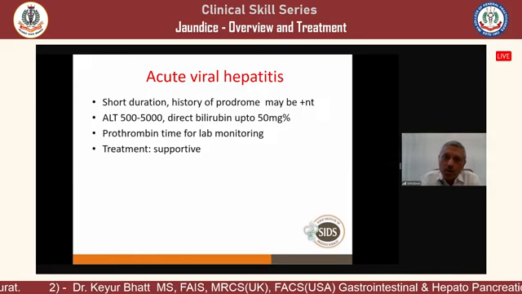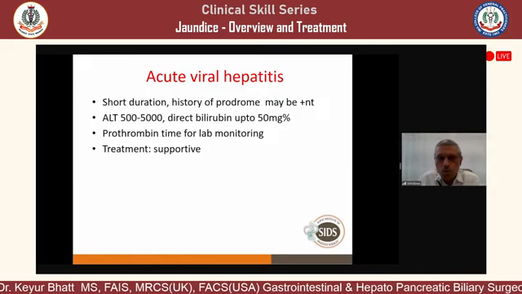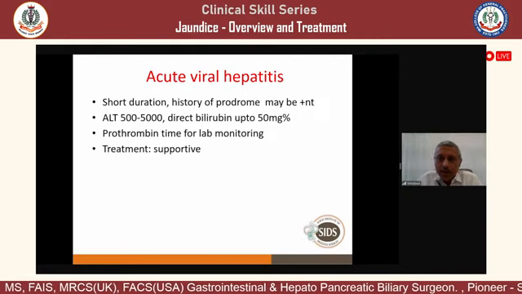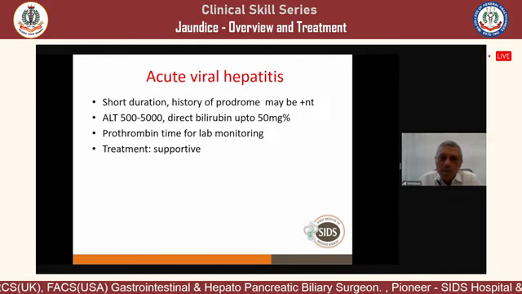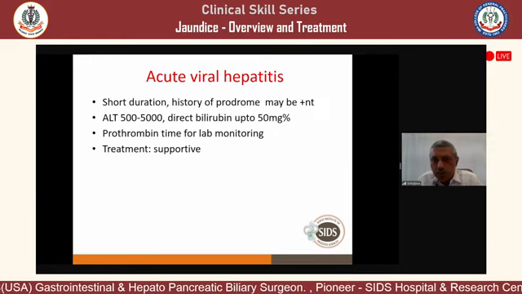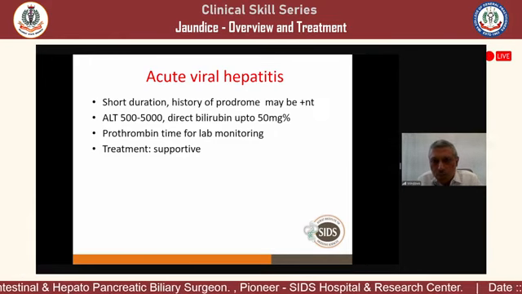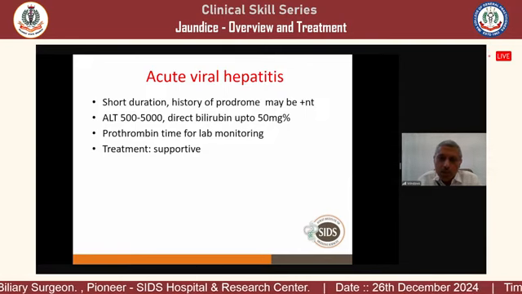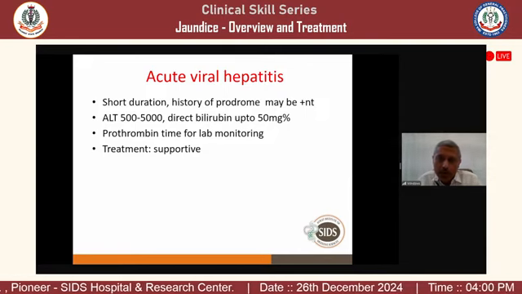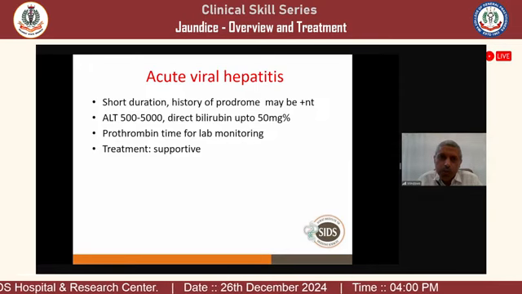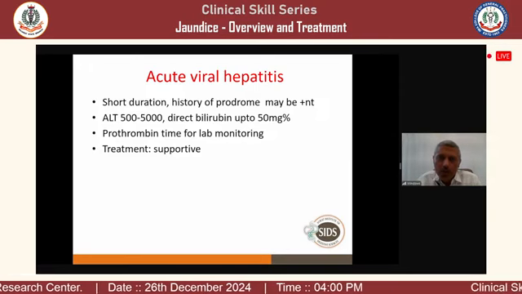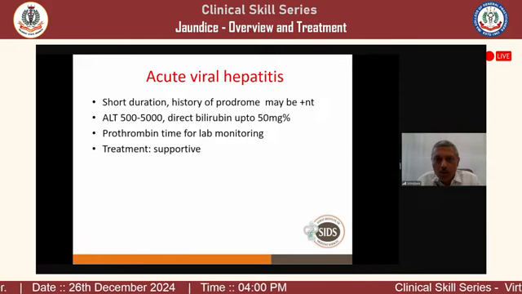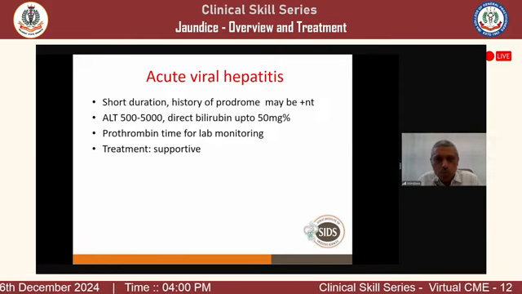But the most important test you have to do is prothrombin time, because if prothrombin time is high, that means the liver is bad. And prothrombin time depends on the coagulation factors. Coagulation factor half-life is 6 to 12 hours. So on a day-to-day basis, it will tell you the day-to-day progression of the hepatitis. If the liver is worsening, the prothrombin time will worsen. If the liver is improving, prothrombin time will improve very fast, because the half-life of coagulation factors is 6 to 12 hours.